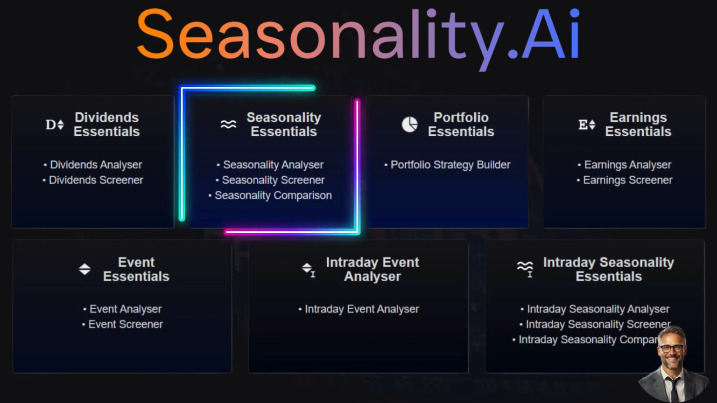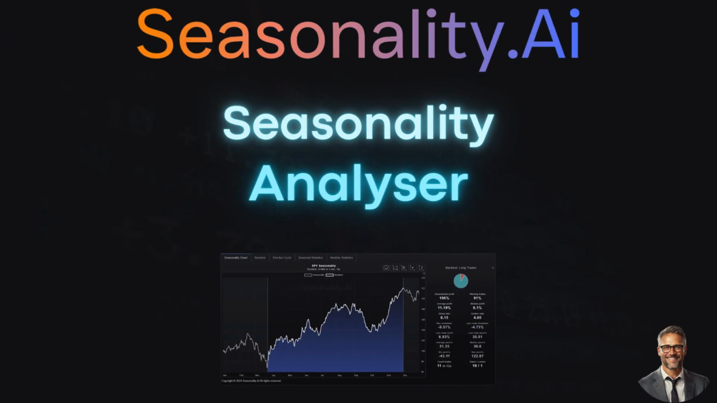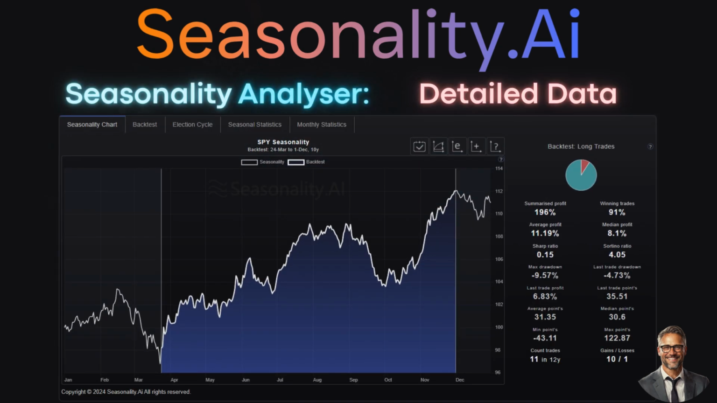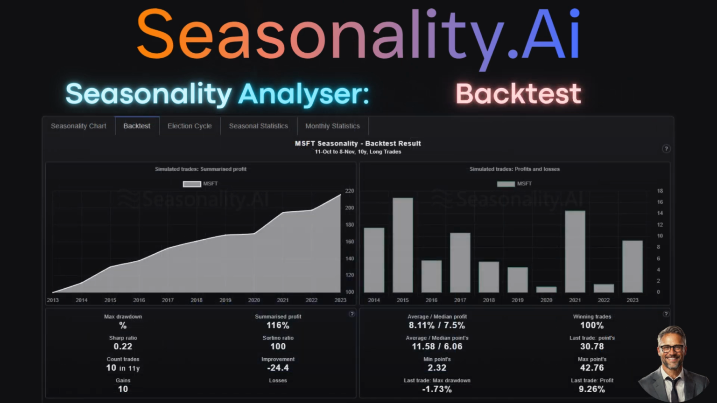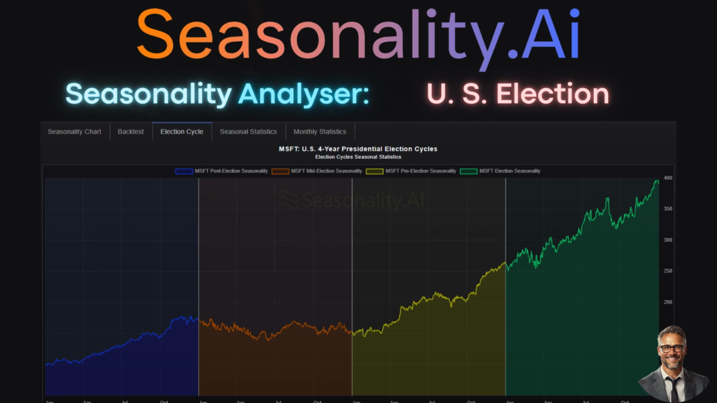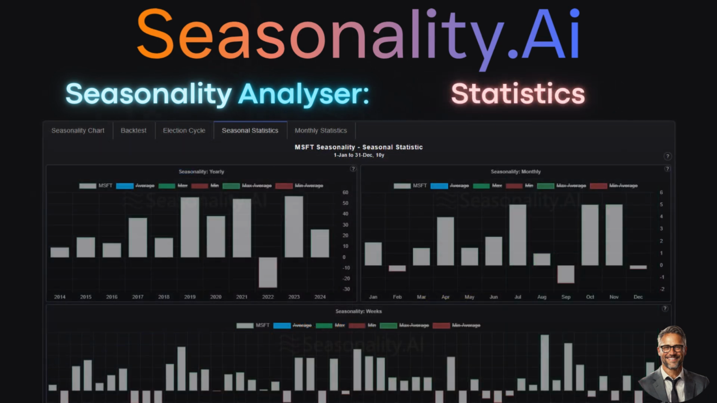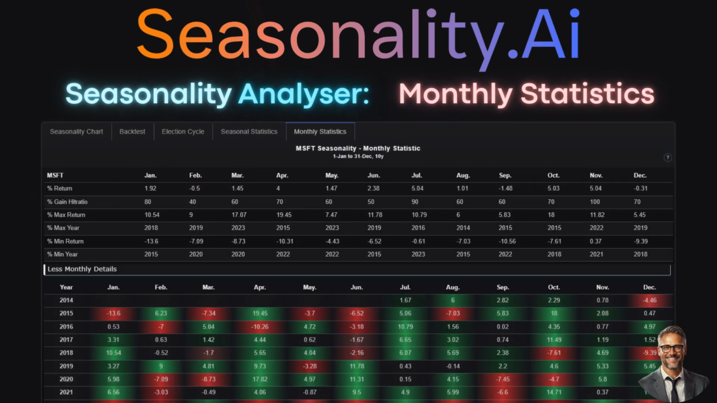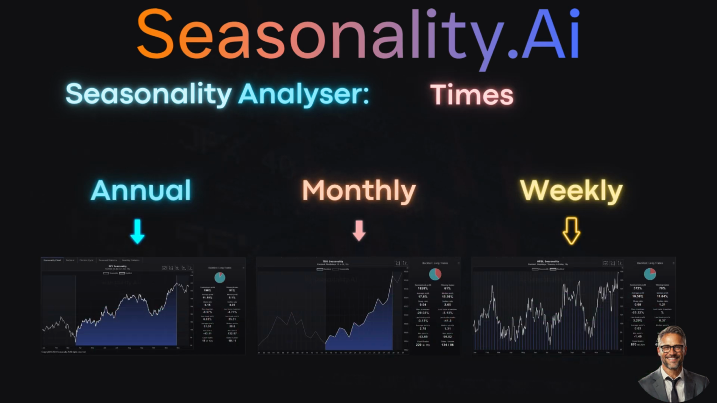Okay, let's take a closer look at how our tools can improve your trading strategies. Let's start with seasonal patterns. Discover seasonal patterns and trends with our Seasonality Analyzer. Using detailed data and an integrated backtest, easily identify the best entries and exits. Analyze seasonal patterns that repeat annually. You can also analyze recurring price patterns that repeat monthly or weekly.